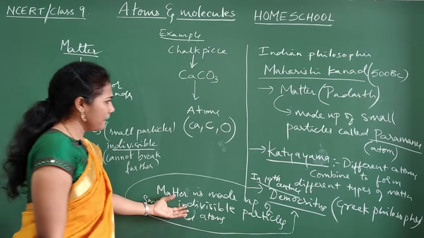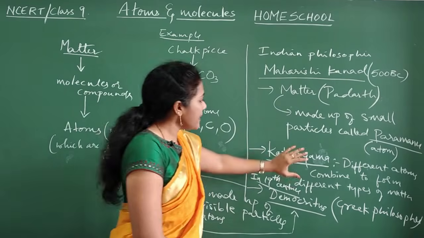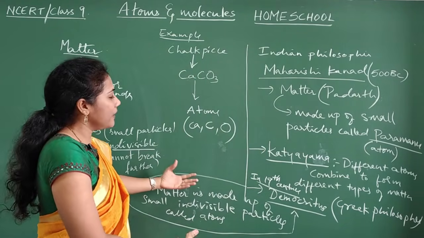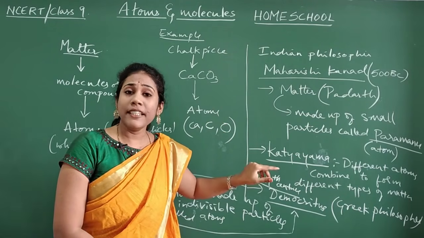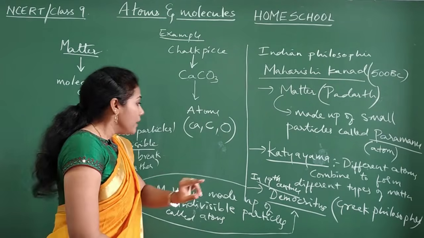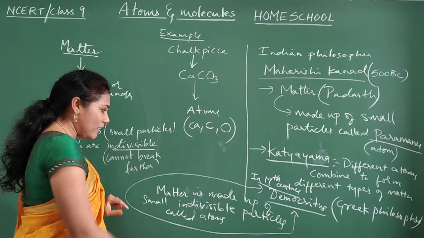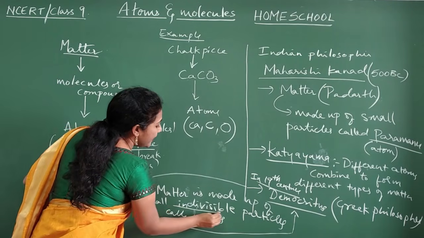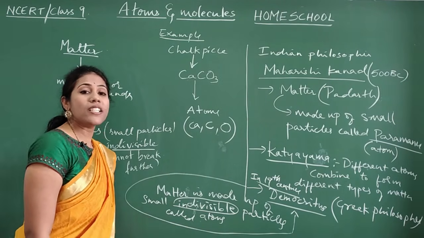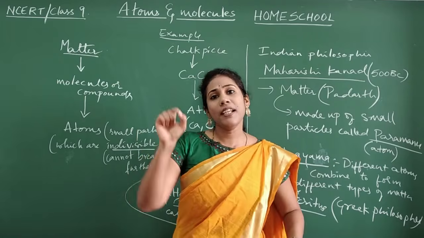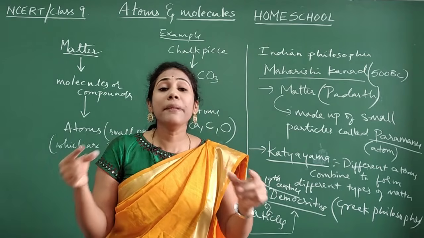See, is the statement different from our Indian philosopher's statement? No, right? They said about atoms and matter long back during 500 BC. But in the 19th century, the Greek philosopher Democritus said the same thing. But what did he tell us? The atoms are indivisible. That means it is the smallest particle of matter, and this smallest particle cannot be divided further.